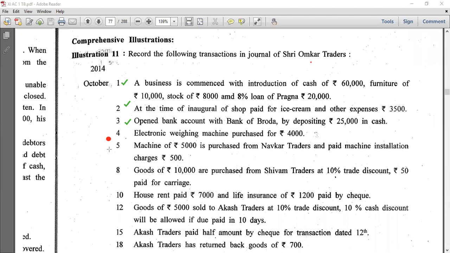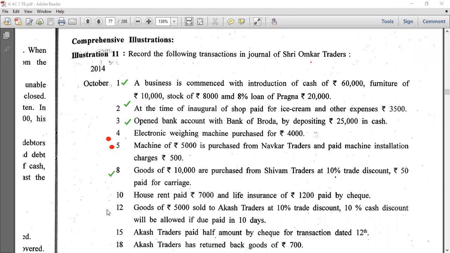Okay, so this is done by us. Then goods of 10,000 are purchased from Shivam Traders at 10% rate discount and 50 rupees paid for carriage. So this is done by us. You can see in this transaction also.